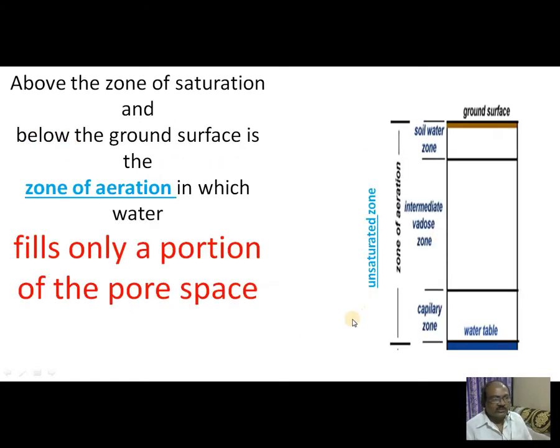Above the zone of saturation and below the ground surface, whatever the area or region is shown, this is called zone of aeration, in which water occupies only a small portion of the pore spaces. So this is called the unsaturated zone, and it is also known as zone of aeration, in which water fills only a portion of the pore spaces.